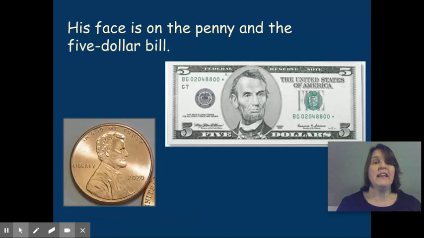His face is on the penny and the $5 bill.